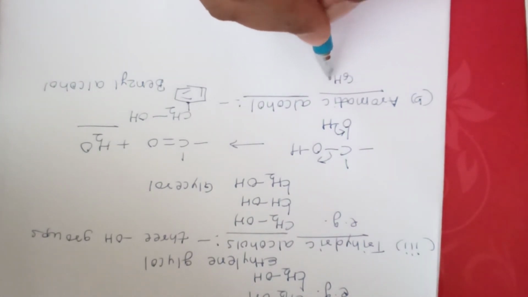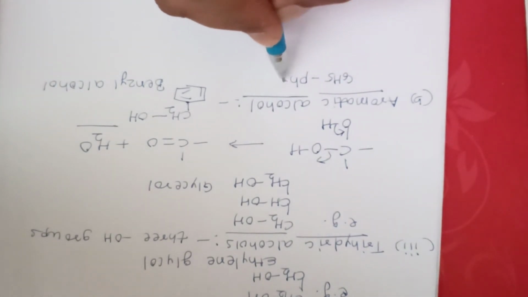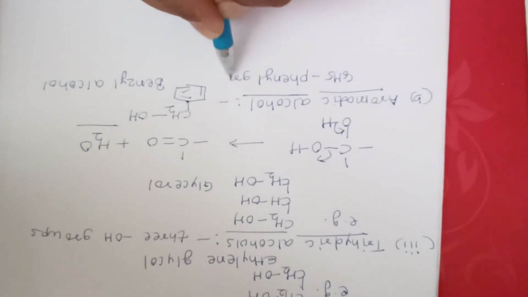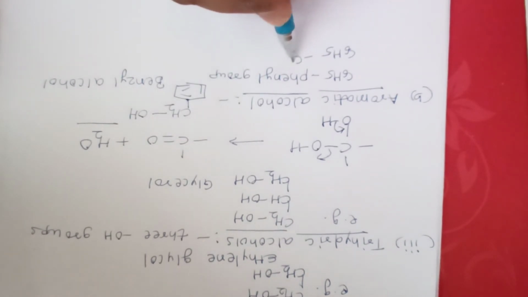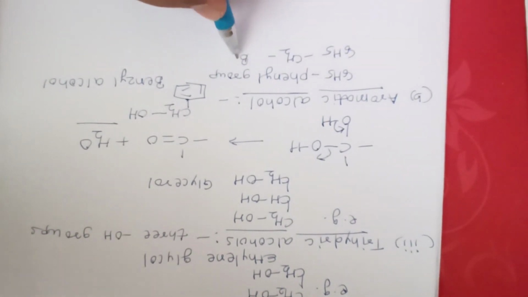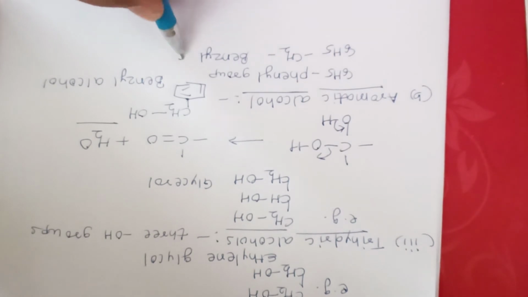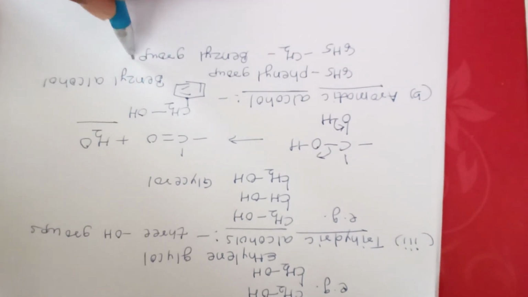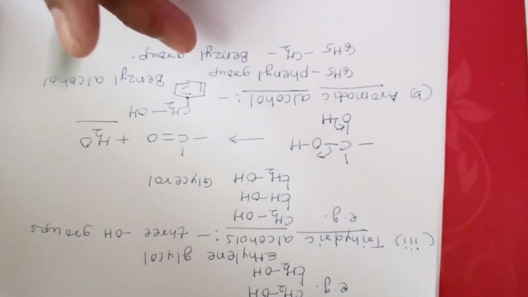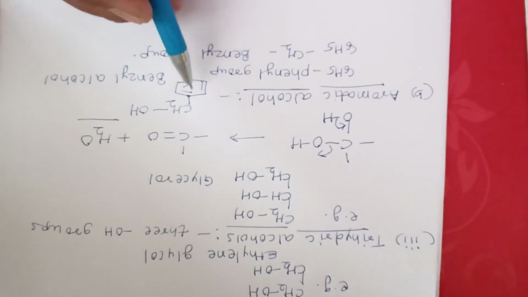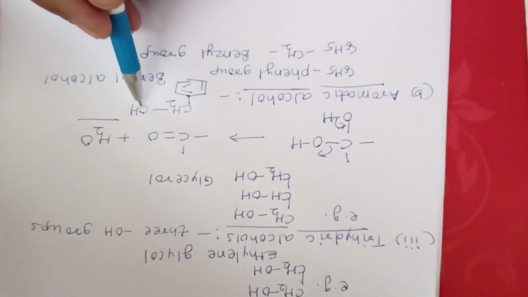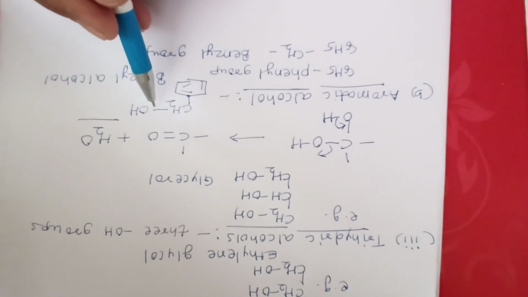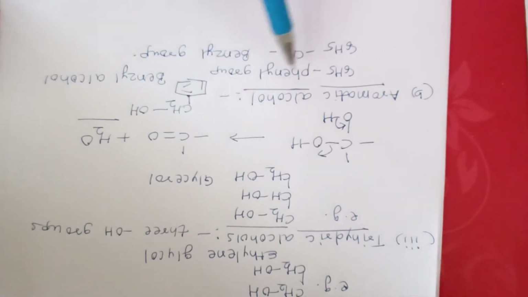Now this C6H5, this type of moiety is called as phenyl group, and when you have C6H5 attached to CH2, such type of moiety is called as benzyl group. So basically the benzene is the nucleus and it has a side chain CH2, and to this CH2 you have a attachment of OH group. So this becomes a benzyl alcohol. Now it is an example of aromatic alcohol.